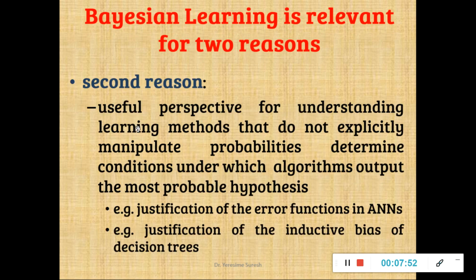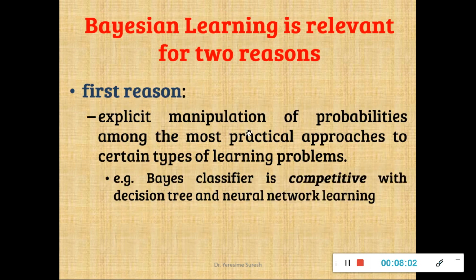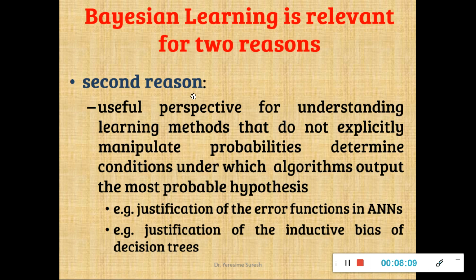The second reason is that it provides a useful perspective for understanding learning methods that do not explicitly manipulate probabilities. In the first case, I said we have the choice of explicitly manipulating the probabilities. Even in cases when there is no possibility of explicitly manipulating the probabilities, to get a better perspective or understanding of the given learning algorithm, Bayesian learning is suitable.